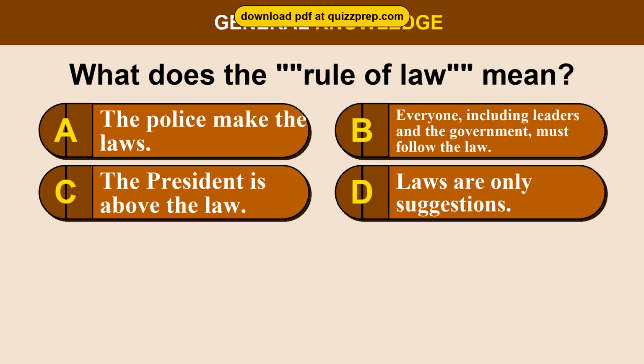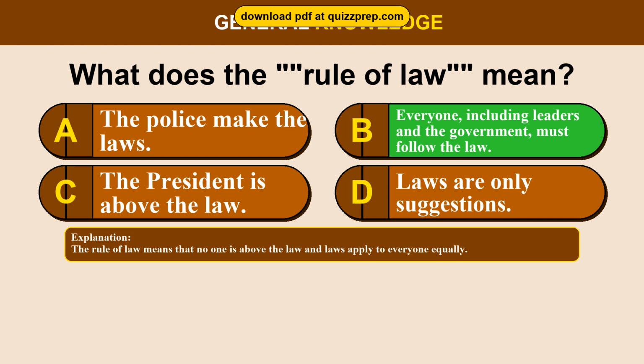Question 35. What does the rule of law mean? Option A, the police make the laws. Option B, everyone, including leaders and the government, must follow the law. Option C, the president is above the law. Option D, laws are only suggestions. The correct answer is option B. Everyone, including leaders and the government, must follow the law. The rule of law means that no one is above the law and laws apply to everyone equally.